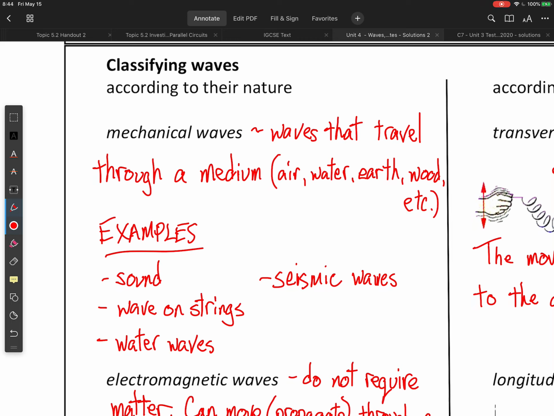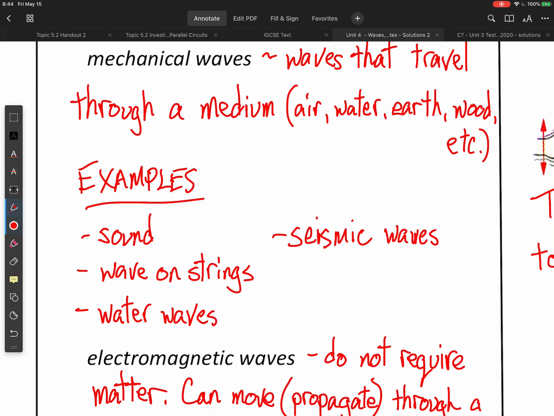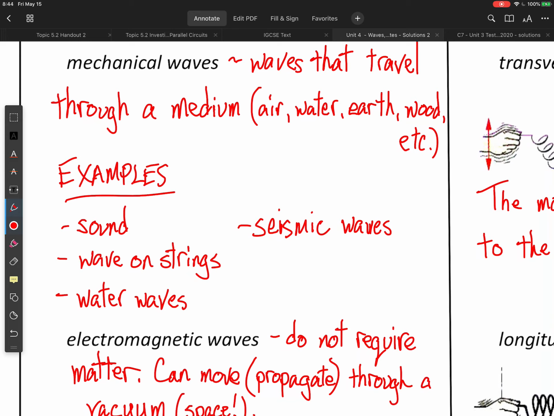So yeah, just any medium, could be anything, any matter, basically. Some examples of this are sound waves, waves on strings, water waves, seismic waves, etc.